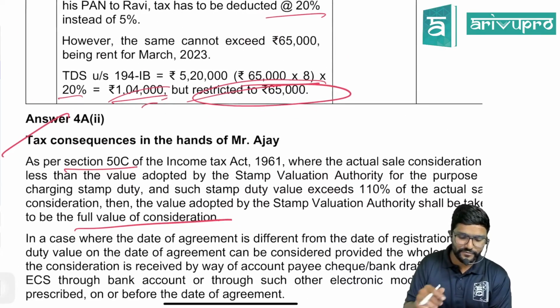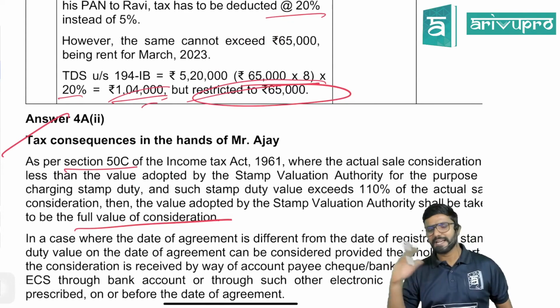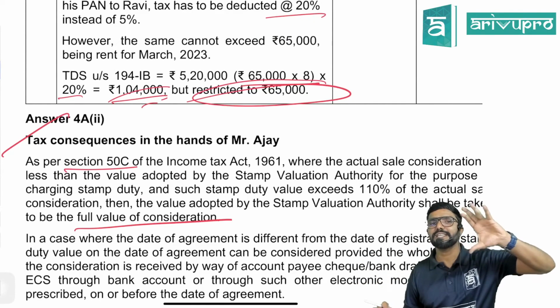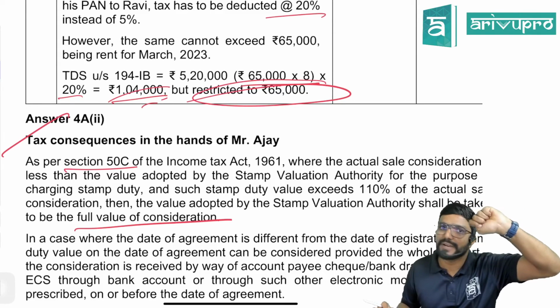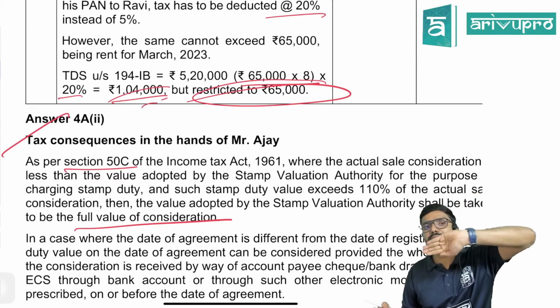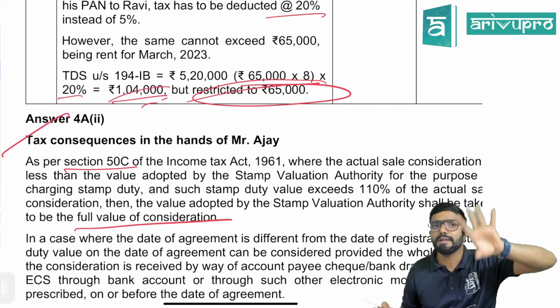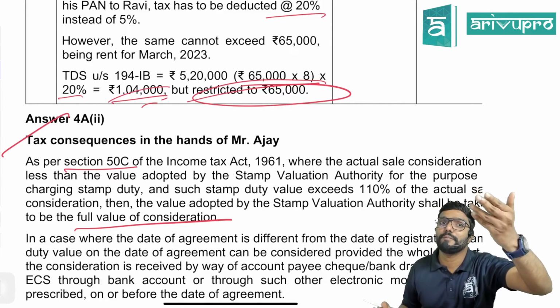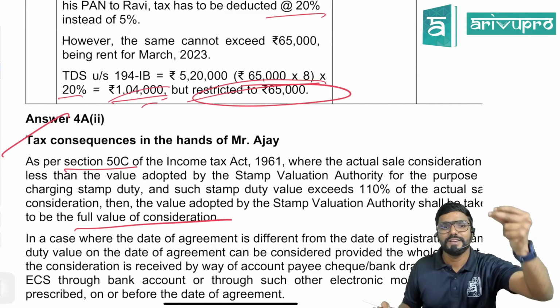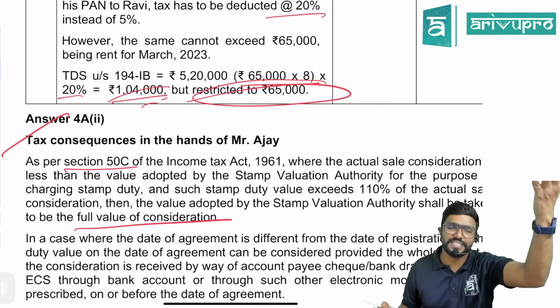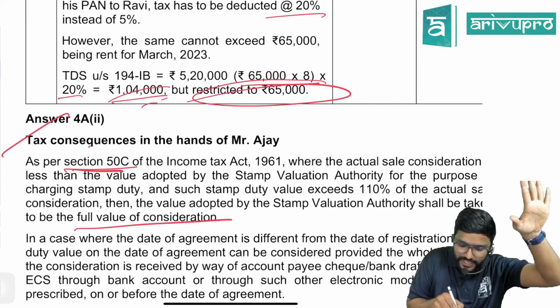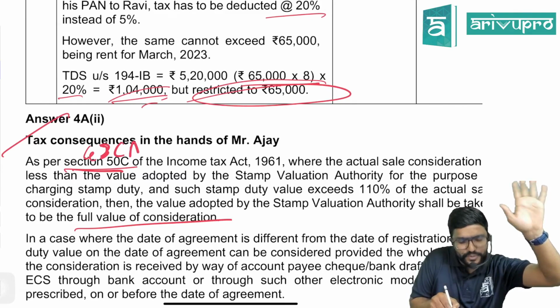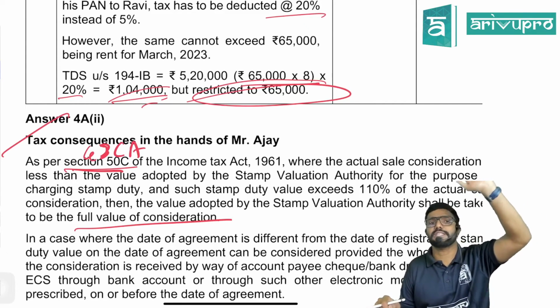Actually, they have started from 50C. Guys, 50C and 43CA have the same provision, but 50C applies when the land and building is a capital asset for you, whereas 43CA is applicable when land or building is stock or inventory for you. In the question, it was inventory for Ajay. So it's better you mention 43CA. The provision is same, but the section and head will change.